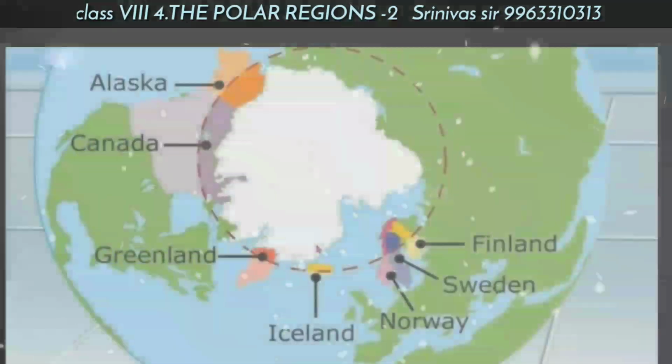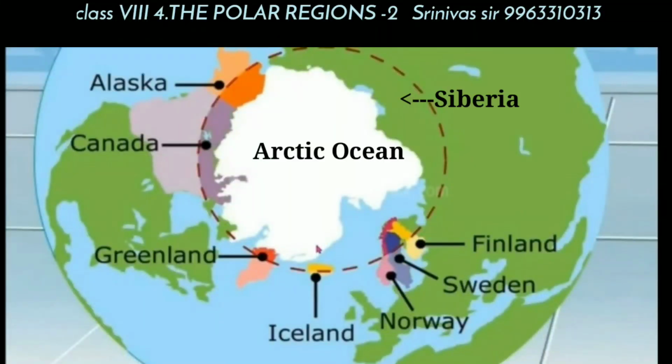Let us start. The Arctic is a polar region located at the northernmost part of the earth. The Arctic consists of the Arctic Ocean, adjacent seas, the part of Alaska, United States, Canada, Greenland, Iceland, Norway, Sweden, Finland, and Siberia of Russia. Land within the Arctic region has seasonally varying snow and ice cover.